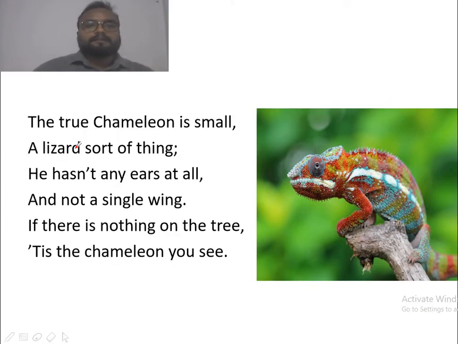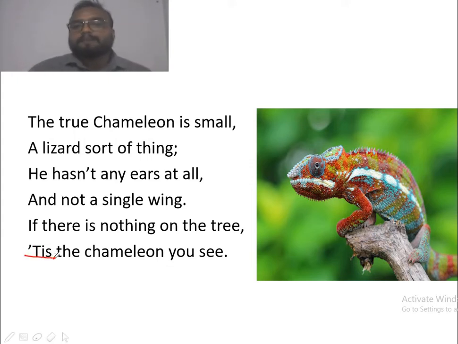Now next paragraph, a true chameleon is small, a lizard sort of thing. He hasn't any ears at all and not a single wing. If there is nothing on the tree, it is the chameleon you see. Here the last line, it is the old form of English, it means it is.